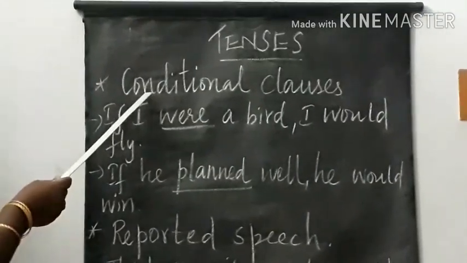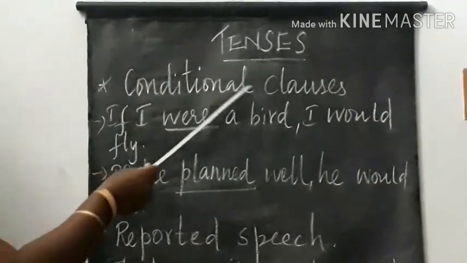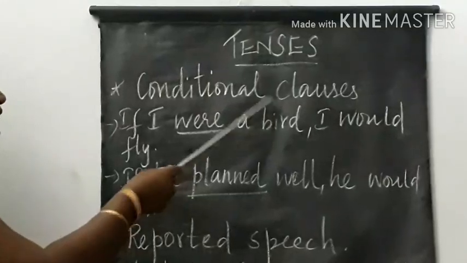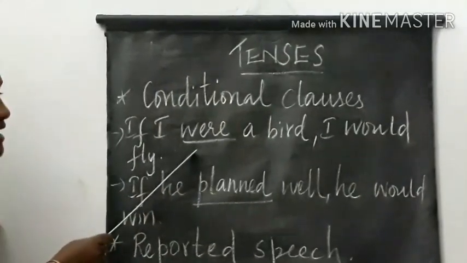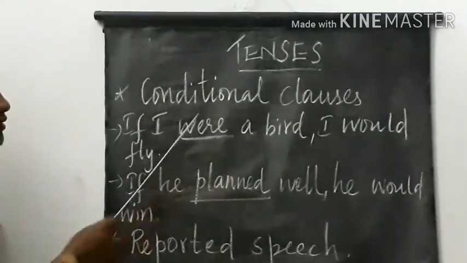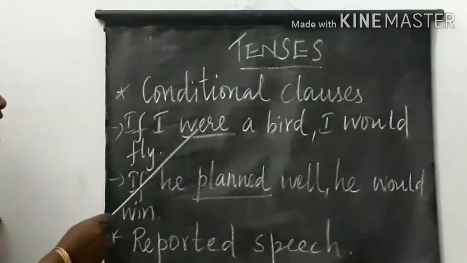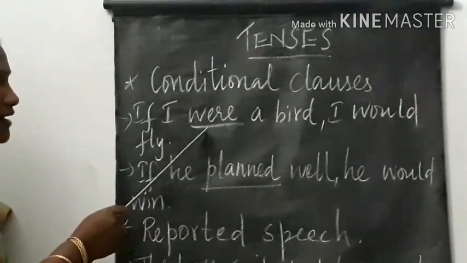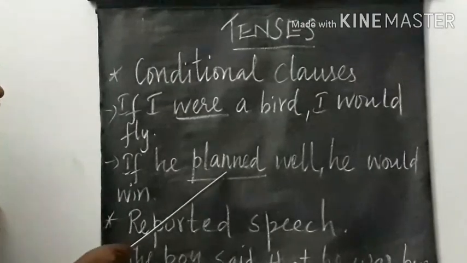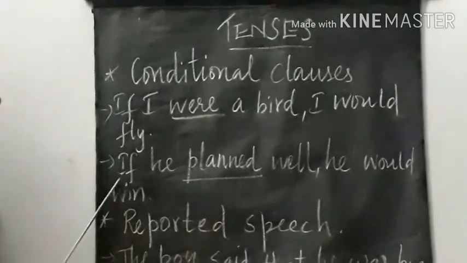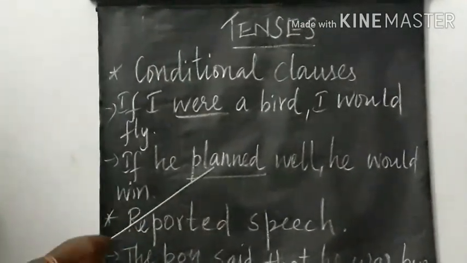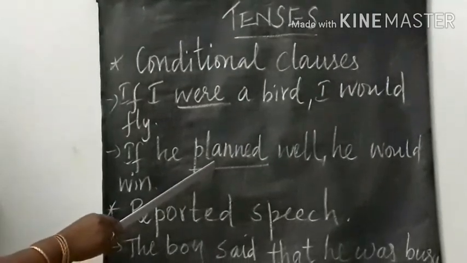Simple past tense is also used to represent the conditional clauses. See, if I were a bird, I would fly. So here the past tense is were. If he planned well, he would win. Planned is the past tense.